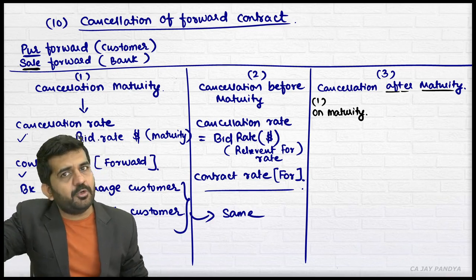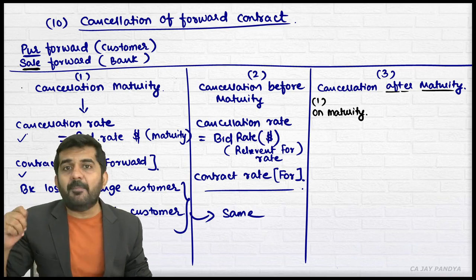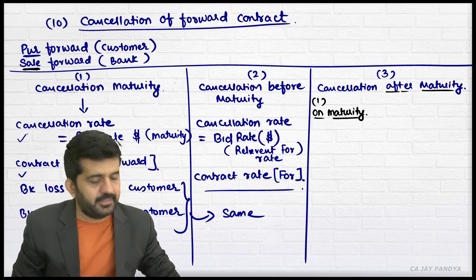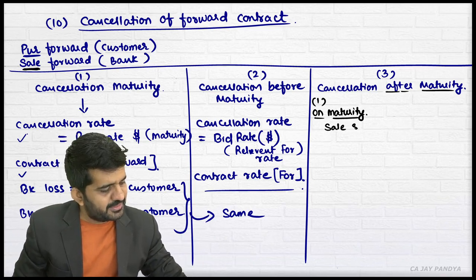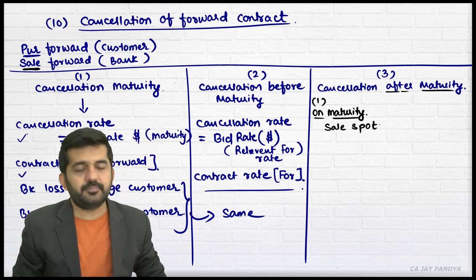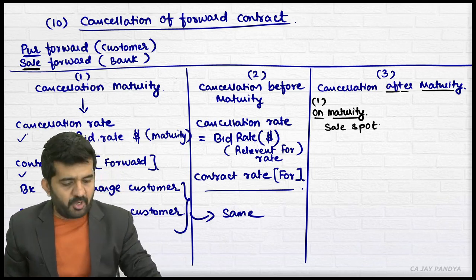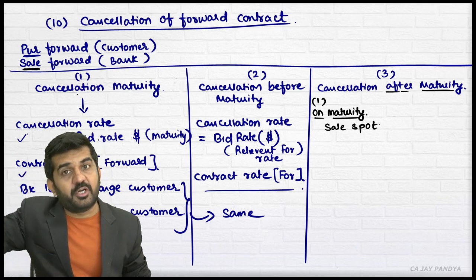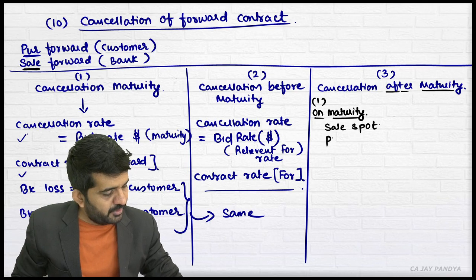So the bank has entered into a purchase contract, it will have to compulsorily sell it. So what will the bank do on maturity? It will sell in spot. It will sell this forward for which it has already taken a set-off position. Sell in spot and purchase in forward.